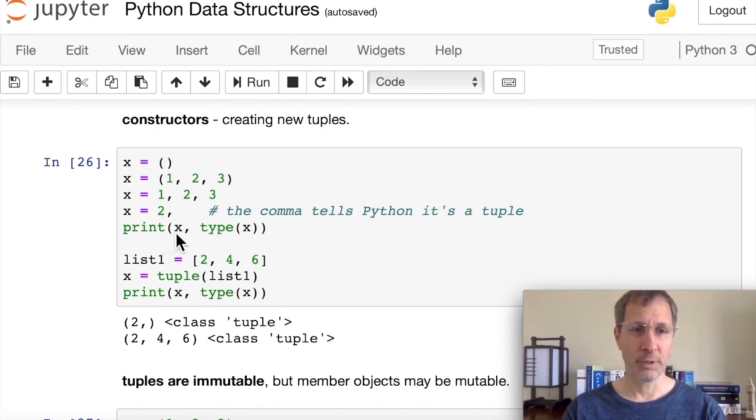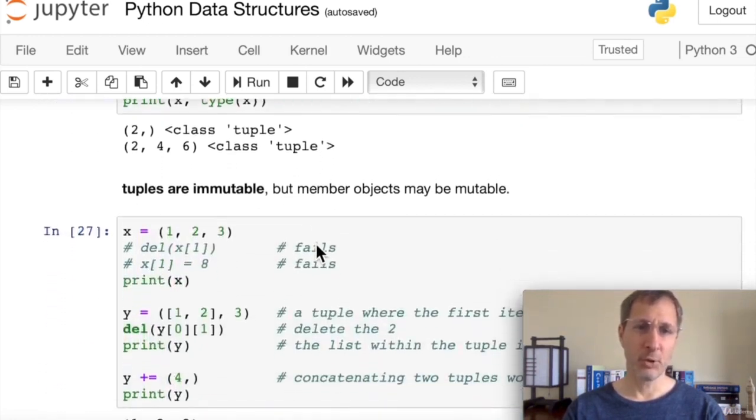And then you can see that we print here x and the type of x, and we get a tuple with just the 2 in it, and the class is a tuple. Now let's create list1 equals 246. This is a list with 3 items in it. We pass that list into the tuple constructor, and it creates a tuple called x. So here as we print out x, which is that tuple 246, you can now see that it doesn't have square brackets. It has parentheses around it because it's a tuple. And we print out the type of x, and it's a class tuple. So there are several different ways there to create tuples.